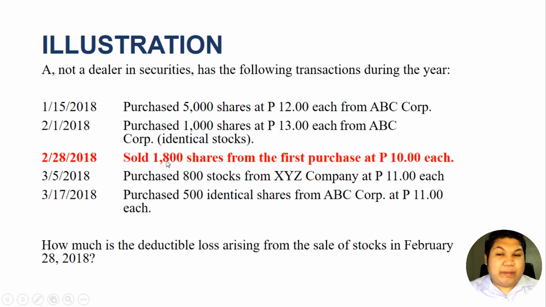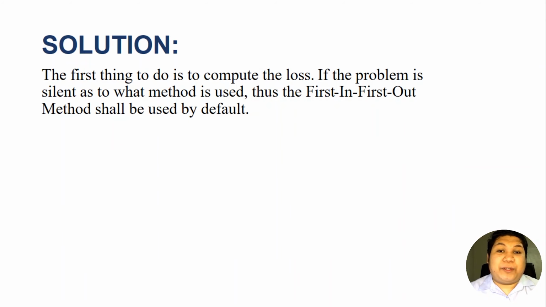So the loss would be 3,600 pesos, right? So we will first identify if 30 days before this date of sale, there was any purchase transaction of identical stocks. And we will also look whether 30 days after the sale, there were also purchase transactions of identical shares. So the first thing to do is to compute the loss.